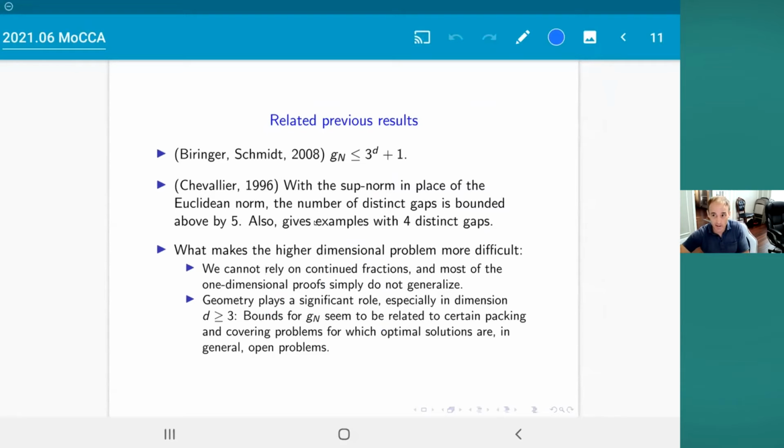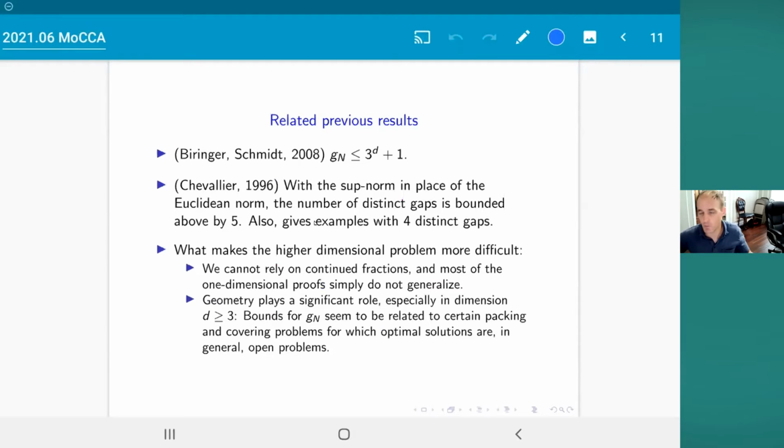Okay. So there are some people who studied this problem previously, but to our surprise, not a lot. We could only find a couple of references to this problem. The main one is this paper by Beringer and Schmidt. And what they proved is a really nice result: the number of distinct distances between nearest neighbors is bounded above by 3 to the d plus 1. And there's also a paper by Chevalier.